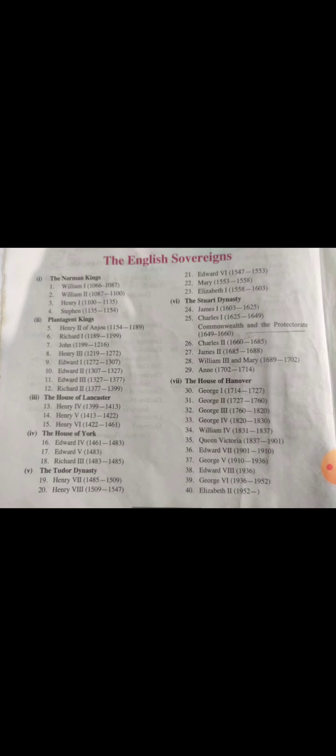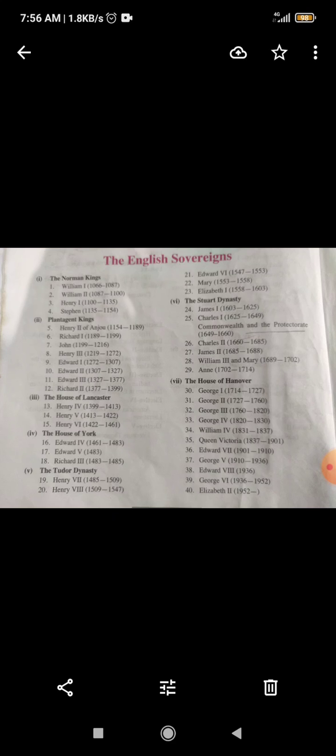The first king of England, in the 11th century, was William I. His duration was 1066 to 1087. The next one is William II, the third is Henry I, and the fourth is Stephen. So the fourth generation continued during this period. The next are the Plantagenet kings. The Plantagenet kings continued up to 12 generations.